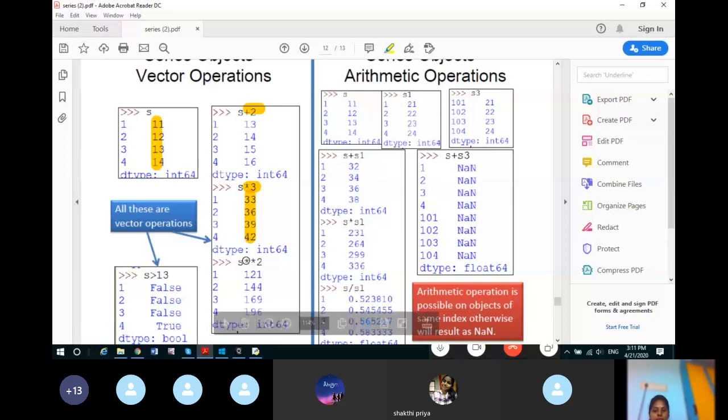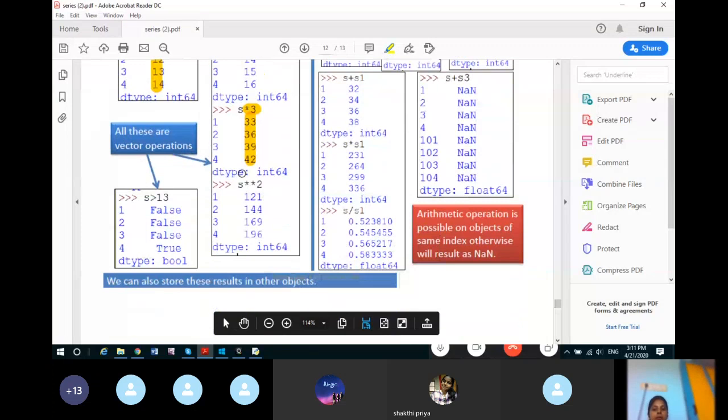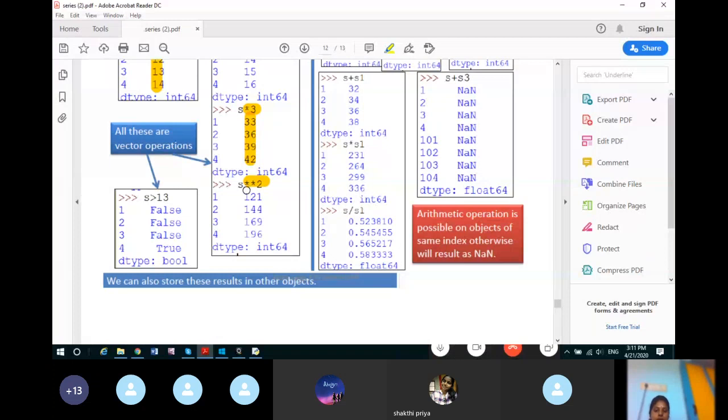So all the vector operations which you perform in a series will be broadcast to all the elements of the series. So here we are calculating the power of 2, that is, we are calculating the square. So 11 squared is 121, 12 squared is 144, and likewise all the elements will be squared. Now S greater than 30. Now this is a relational operator.